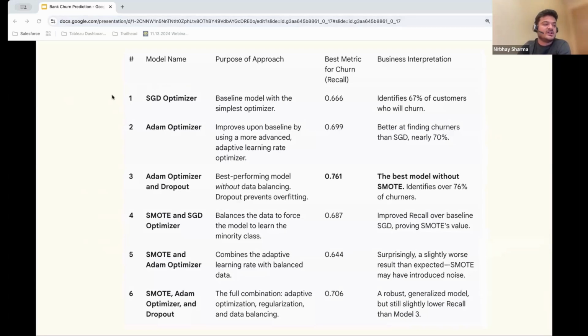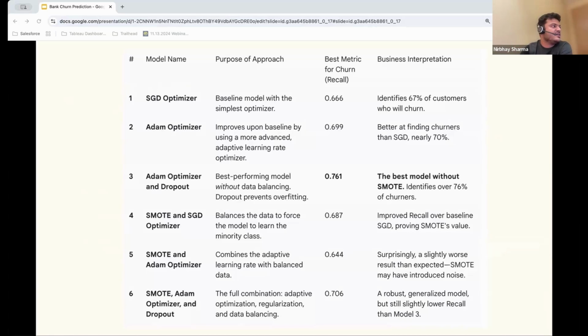These are the six different test case runs which I did with different models and different configurations. We went with SGD, stochastic gradient descent, as my base, to check what output we get in the context of an initial baseline. We saw that the recall was around 0.666, around 66%, and the precision was also low, around 0.406.